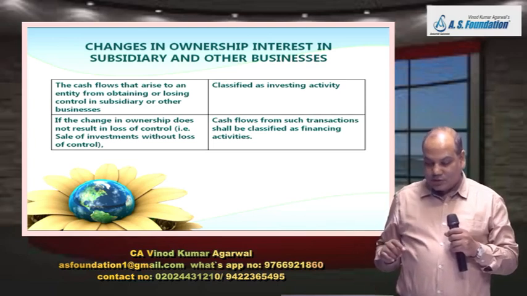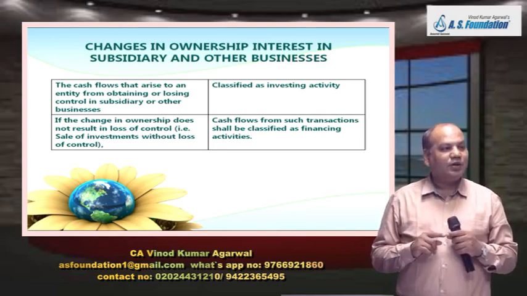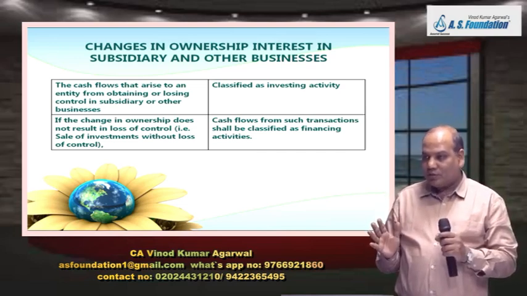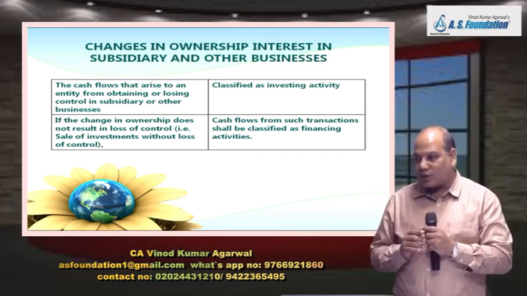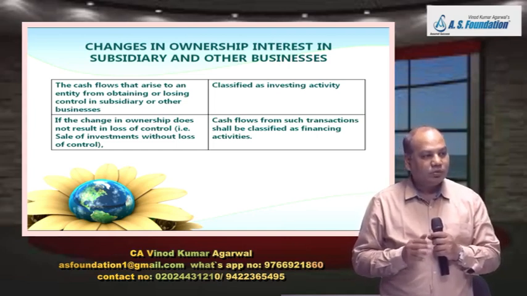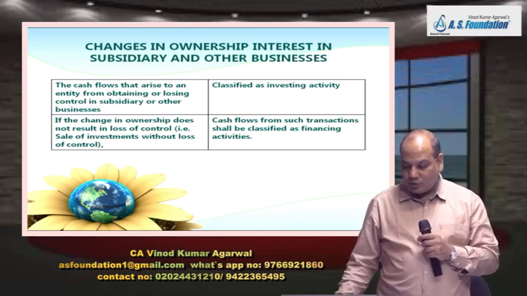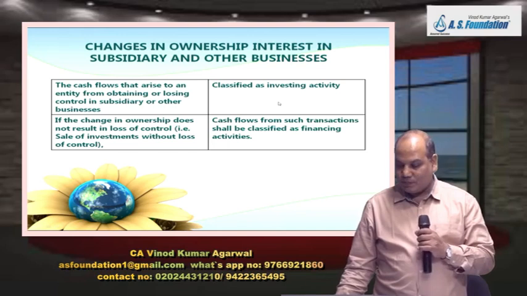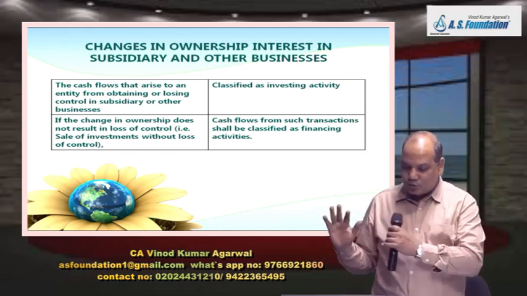So this standard says, check after selling the share, do you control the subsidiary or have you lost the control over the subsidiary? If you have lost the control, then you treat it as investing activity. So one of your investments has been sold.